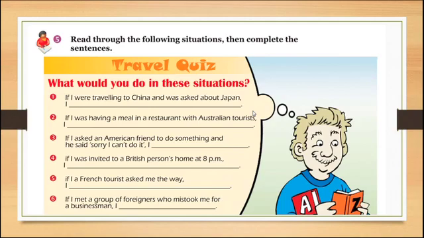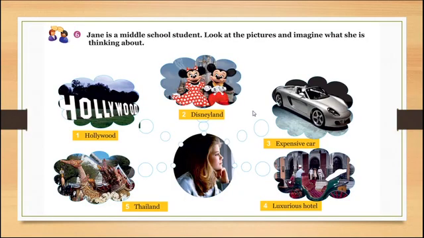Okay? Now let's move to task number 6. So Jane is a middle school student. Look at the pictures and imagine what she is thinking about. As you can see, we have 6 pictures. So for picture number 1, Hollywood. Okay, so as a possible answer, we can say, if I were an actress, I would go to Hollywood.